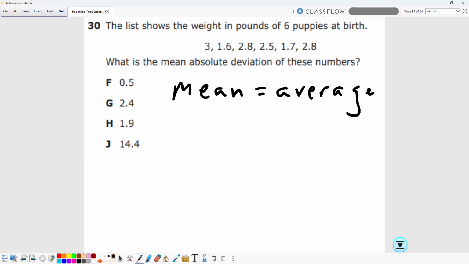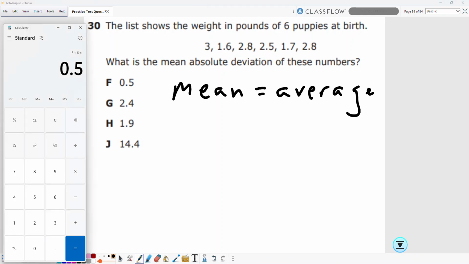Okay, so if you add up these 6 numbers, you get 3 plus 1.6 plus 2.8 plus 2.5 plus 1.7 plus 2.8. Let me redo that. I must have fat fingered a key.